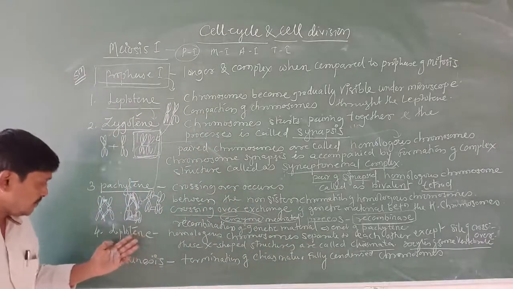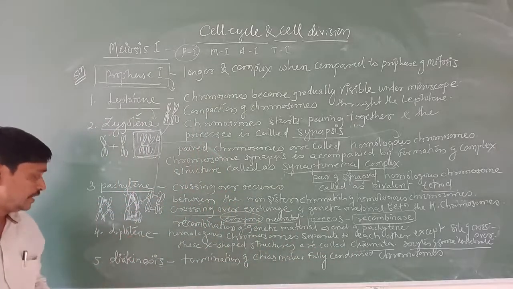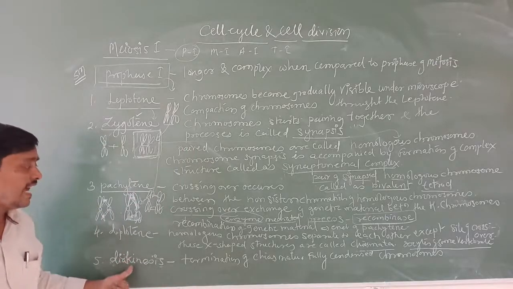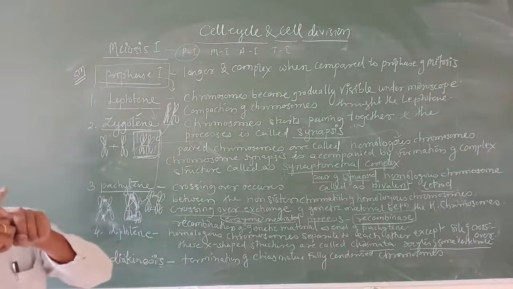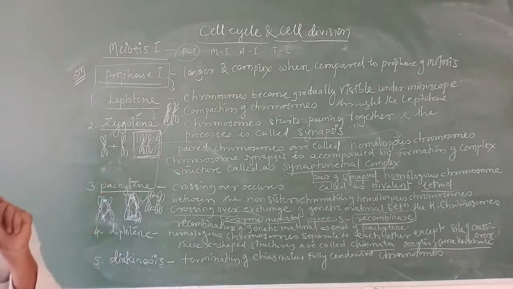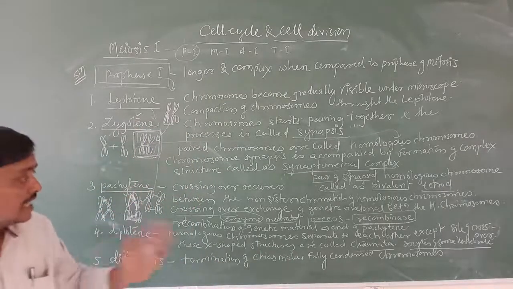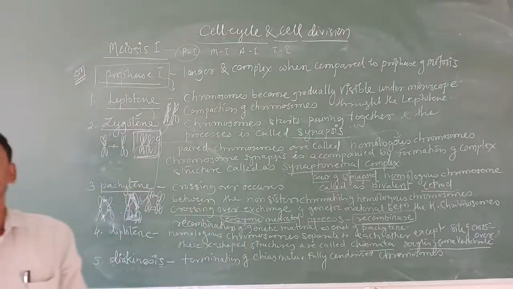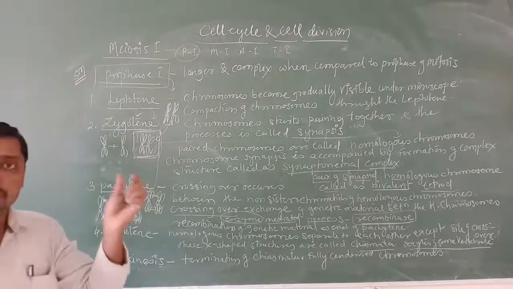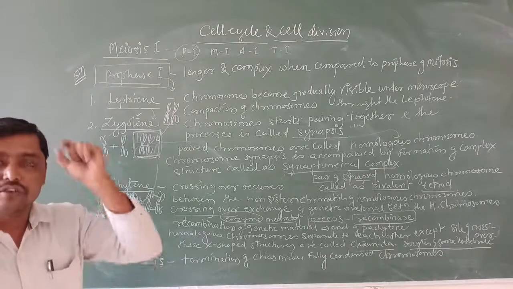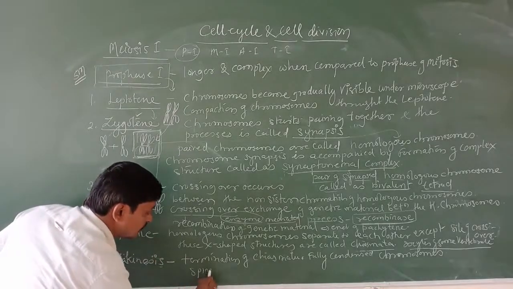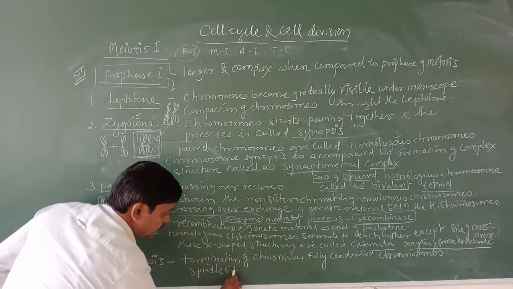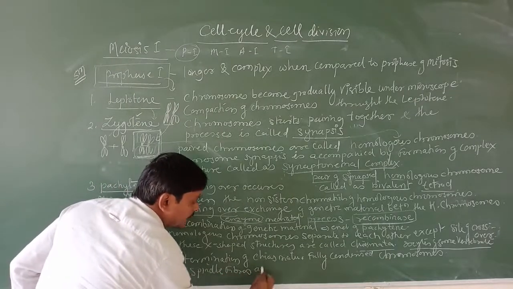Then after diplotene, it enters diakinesis. Diakinesis is the termination of the chiasmata. Termination of chiasmata means, where exchange does not happen, they separate, and the chromosomes are fully condensed and fully formed. Then spindle fibers also form.